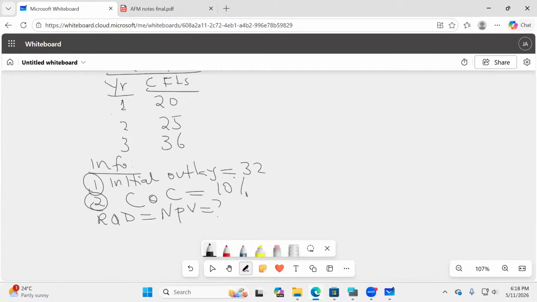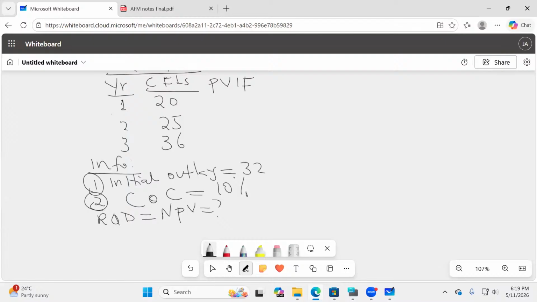So I will need to create a column that I call PVF. Why am I using PVF here and not PVFA? Because cash flows are irregular. You can see these cash flows are fluctuating. Regular cash flows would mean that year 1, I get 20, year 2, I get 20, year 3, I get 20. Uniform cash flows. These ones are irregular, and for irregular cash flows, we use PVF.